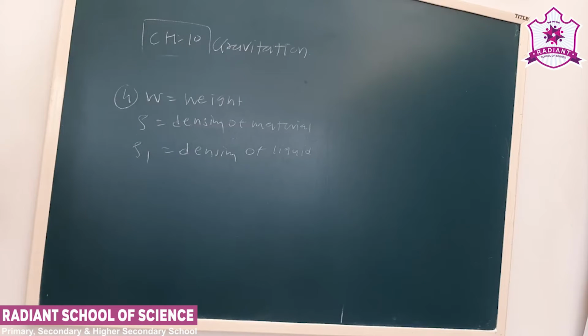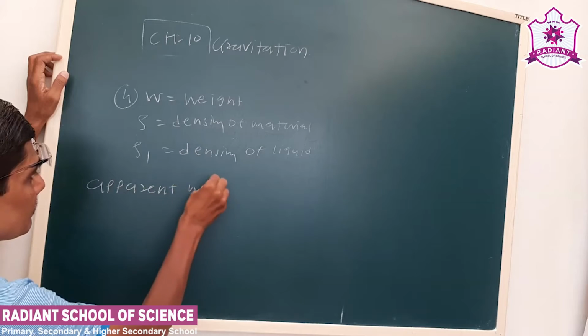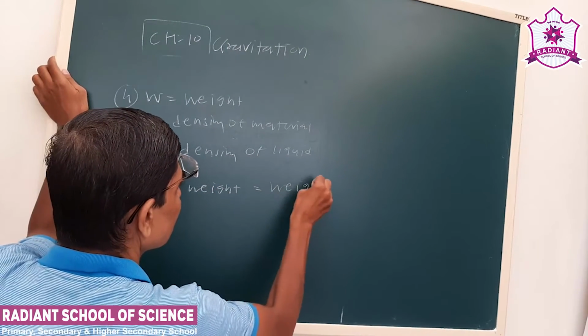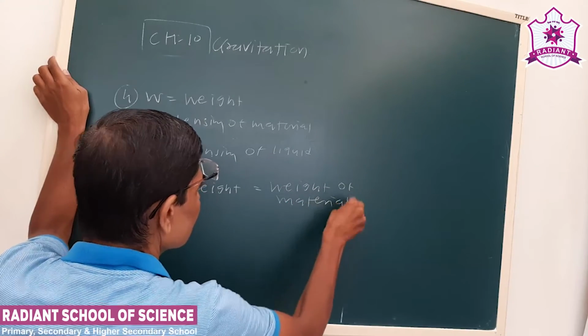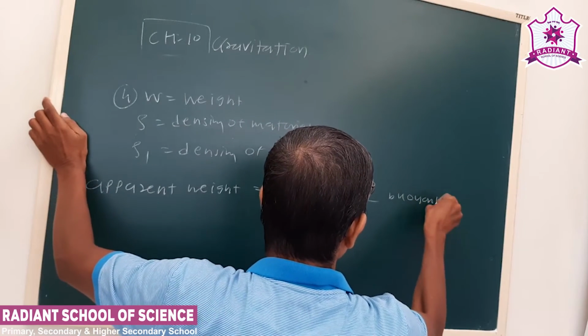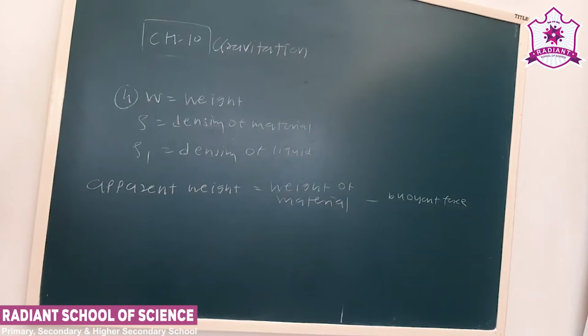Now see, the apparent weight is equal to weight of the material minus buoyant force. Okay, now see, that is equal to the weight of the liquid displaced.